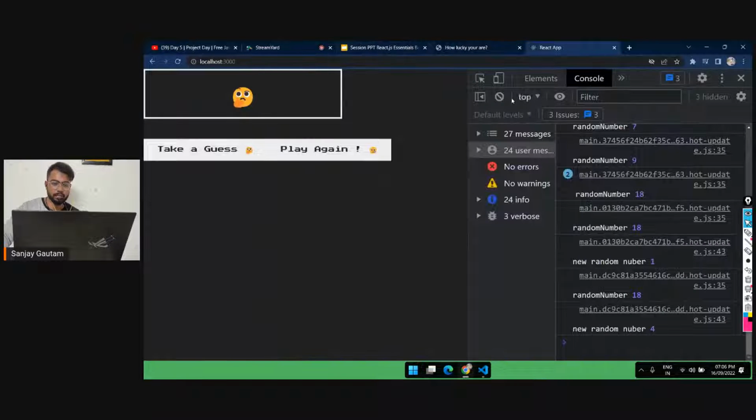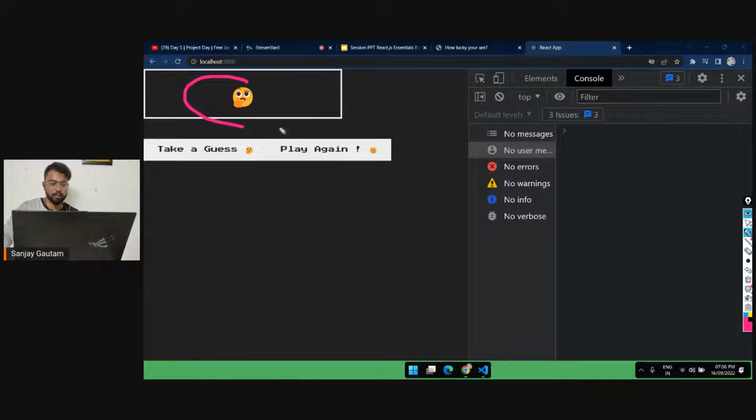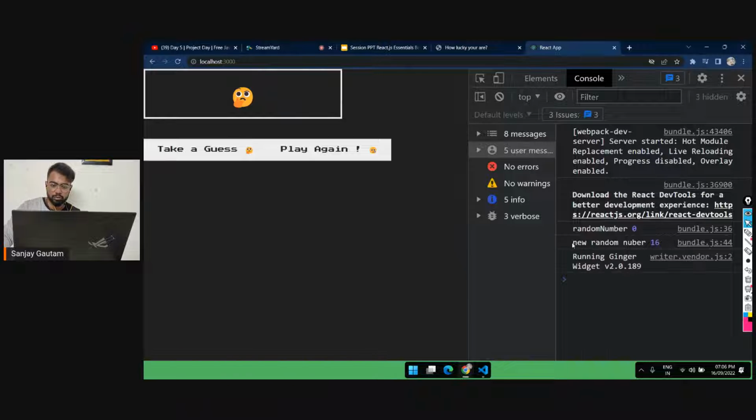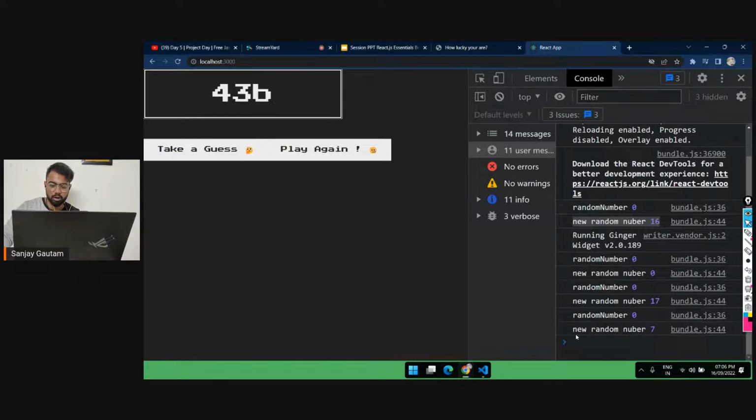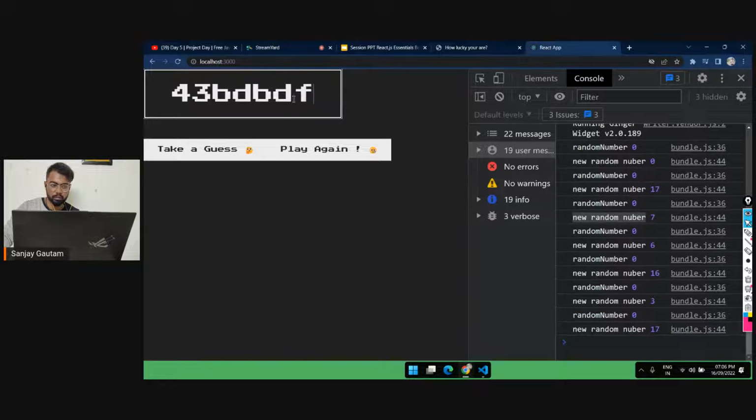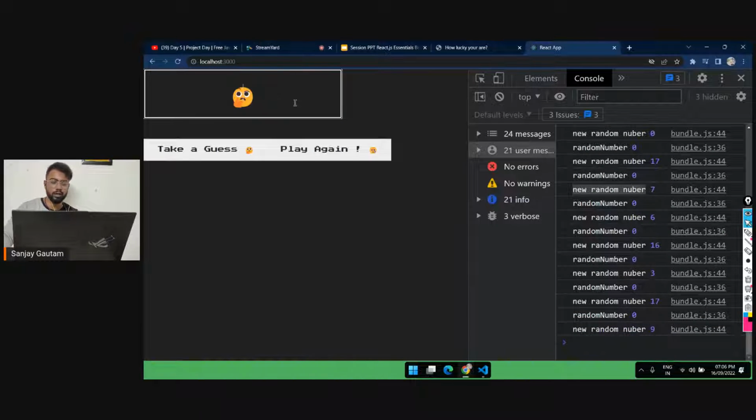This is an input field and we are updating a state here. So refresh. We are getting a new random number, and as soon as I update the state, this is called again, new random number. And it's not good. I don't want to generate a new random number every time I type here.